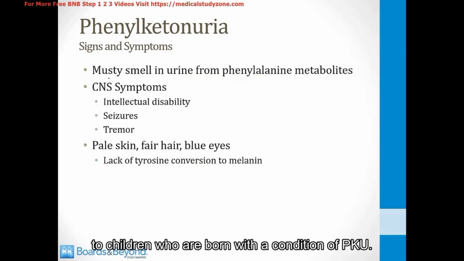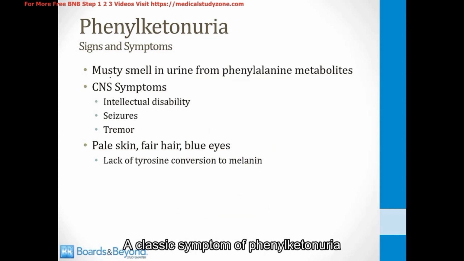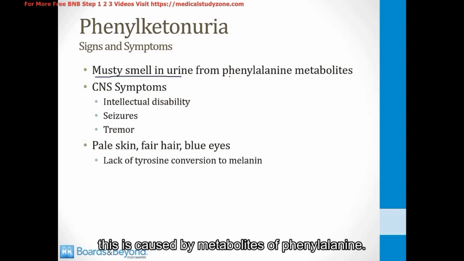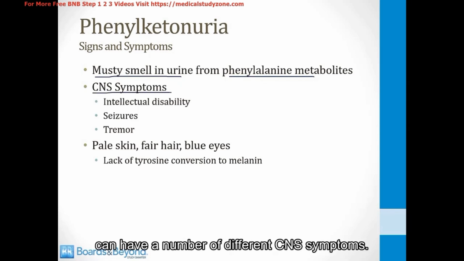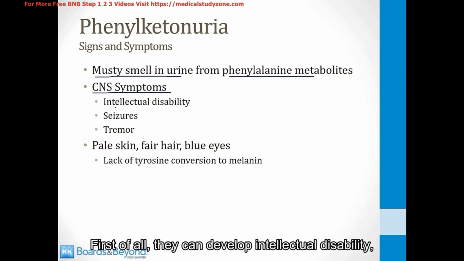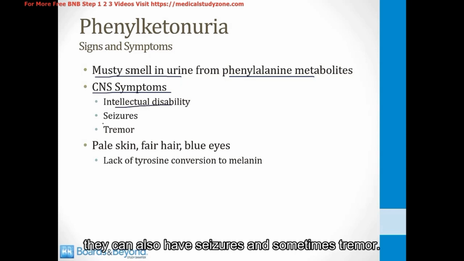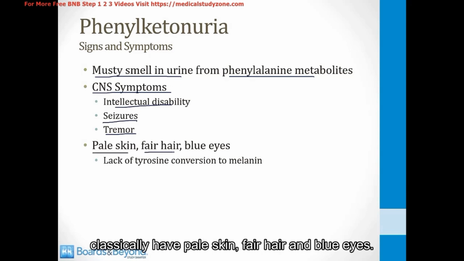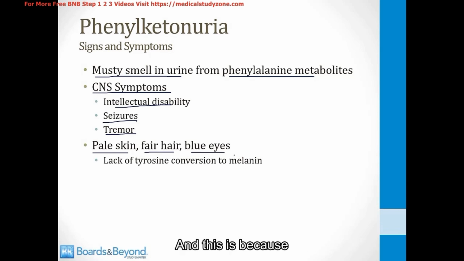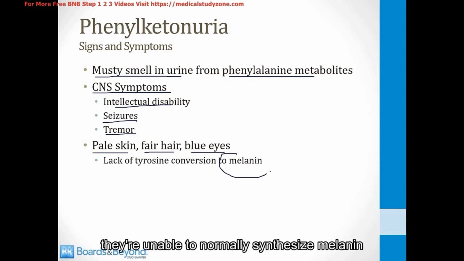A classic symptom of phenylketonuria is a musty smell in the urine. This is caused by metabolites of phenylalanine. And then children with this condition can have a number of different CNS symptoms. First of all, they can develop intellectual disability. They can also have seizures and sometimes tremor. And then lastly, children with phenylketonuria classically have pale skin, fair hair, and blue eyes. And this is because they're unable to normally synthesize melanin.